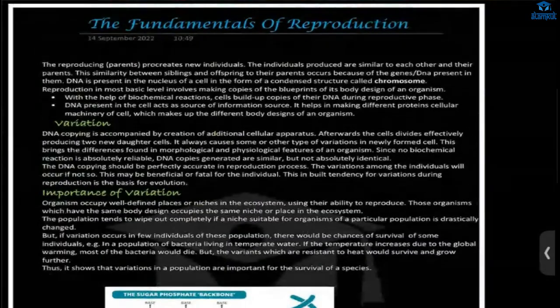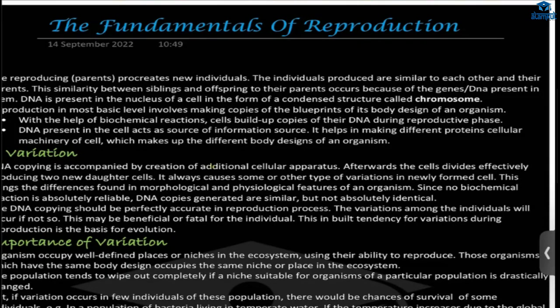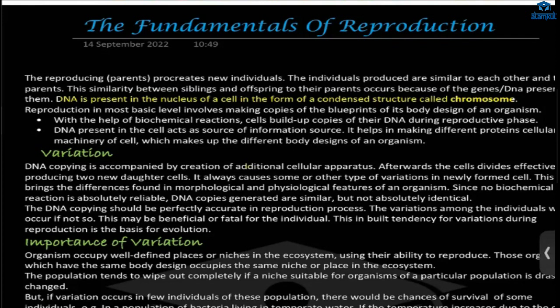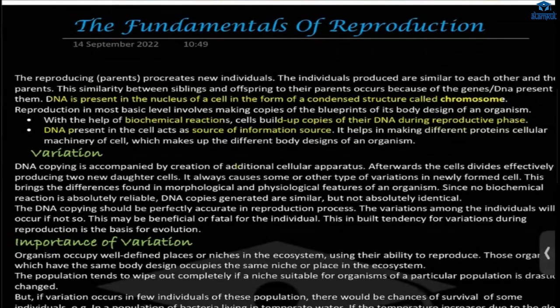Now, where is DNA present? It is present in the nucleus of the cell in the form of chromosomes. With the help of biochemical reactions, cells will build up copies of their DNA during the reproductive phase. The DNA present in the cell acts as an information source. It helps in making different proteins of the cellular machinery, which make up the different body designs of an organism.